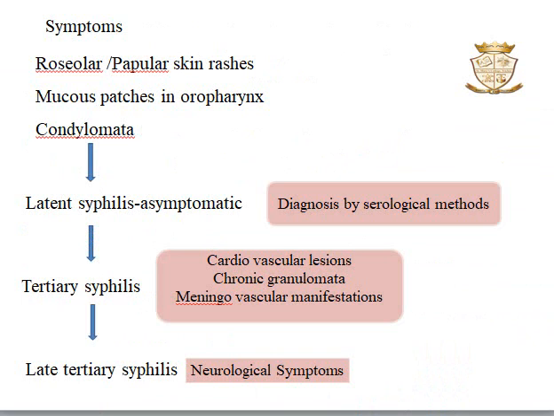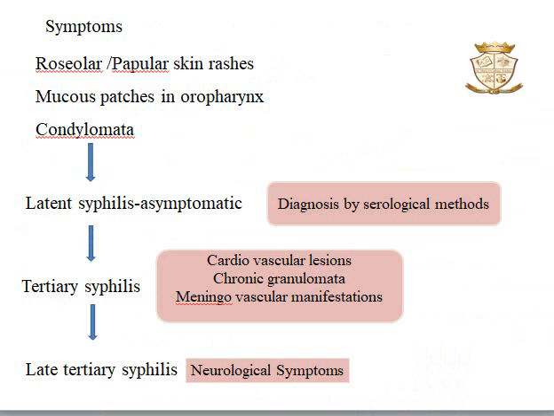Condylomata is a characteristic lesion which we can see in mucocutaneous junction. After that there is a period of quiescence, also known as latent syphilis. During this stage the patient remains asymptomatic and the diagnosis is only possible by serological method.